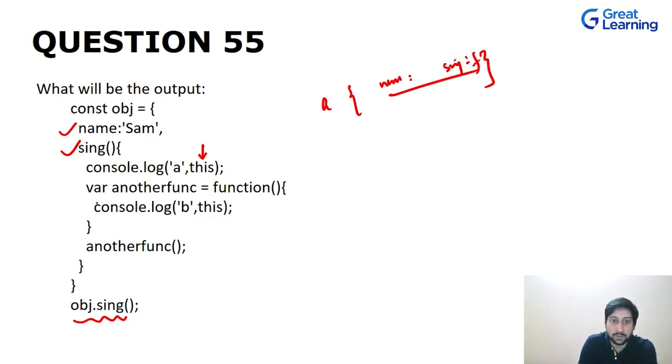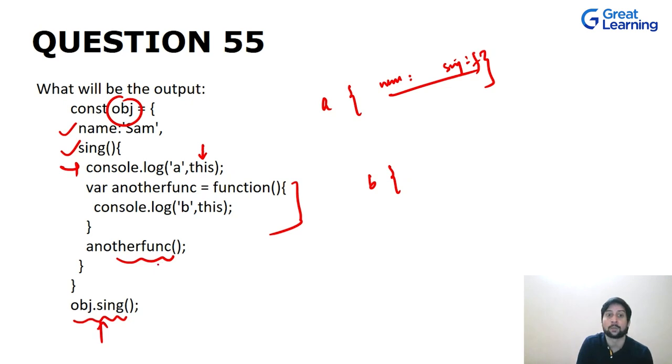Okay. Now what about this? In this function, we have another function expression, and we are calling it inside this function. We are trying to access whatever object is calling this function. When you deal with JavaScript, it doesn't matter where your function is written. It depends on who is calling that function. In this case, you will get the output as B, but it is not that this object is calling this function. No, it is the window object that is calling this function.